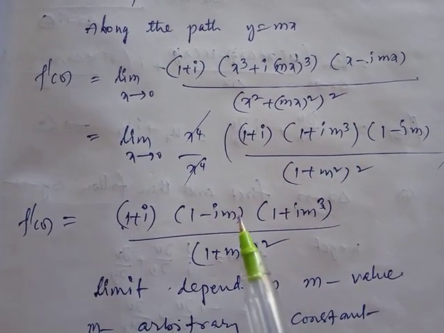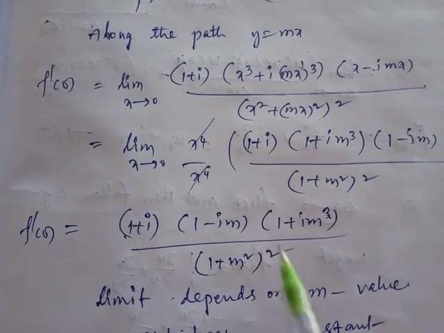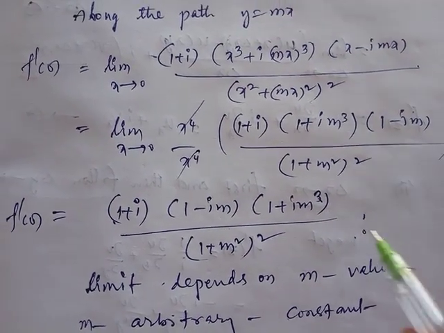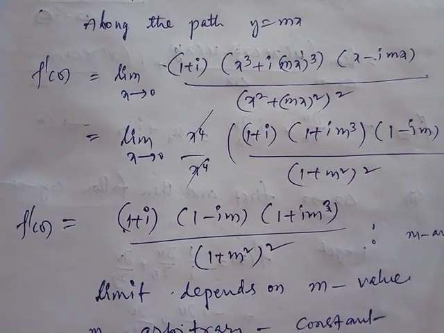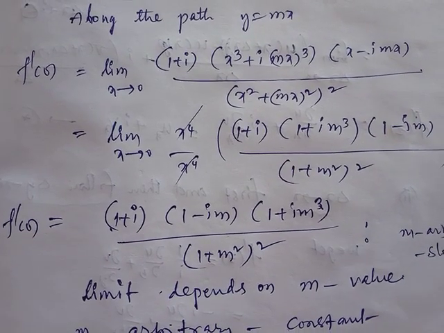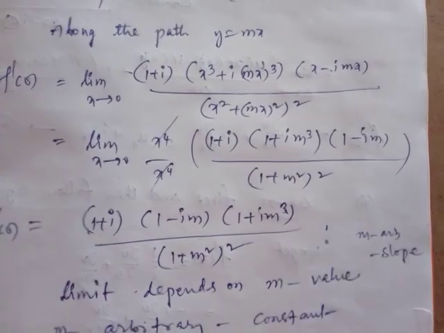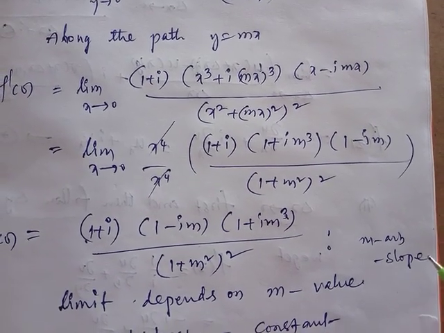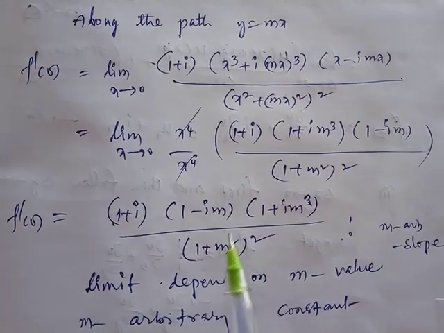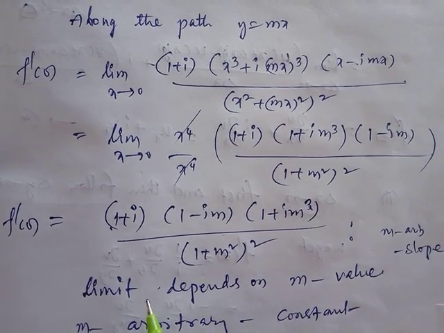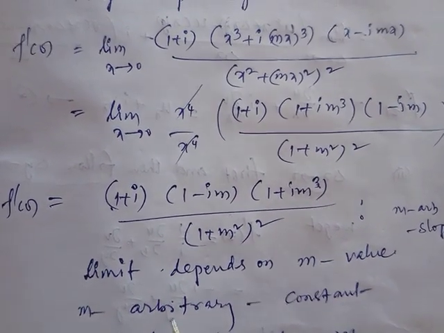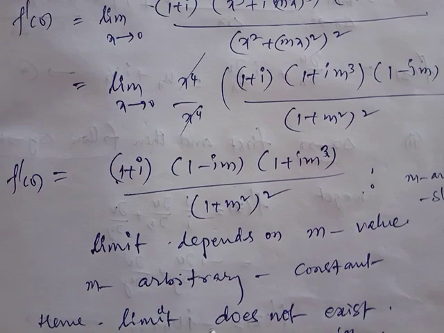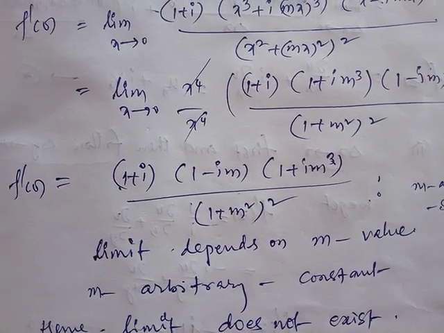In this limit m is an arbitrary term; m indicates the slope of the straight line passing through the origin. But this limit depends on that arbitrary value. That means the limit depends on the m value, m is an arbitrary constant, hence the limit does not exist.